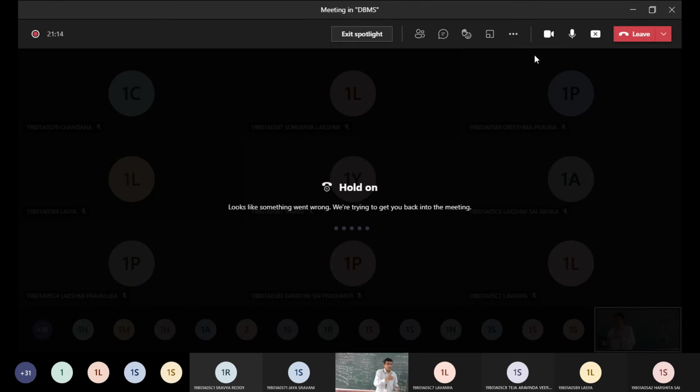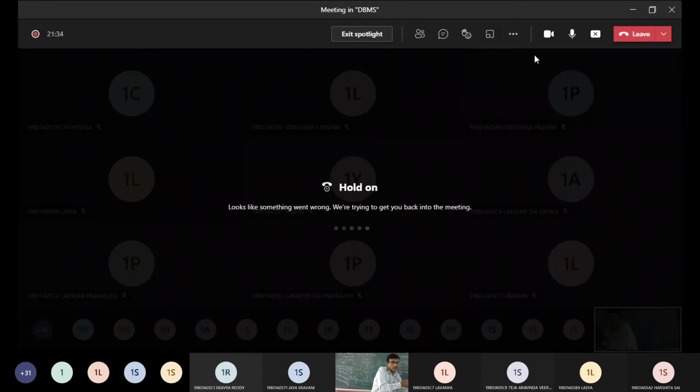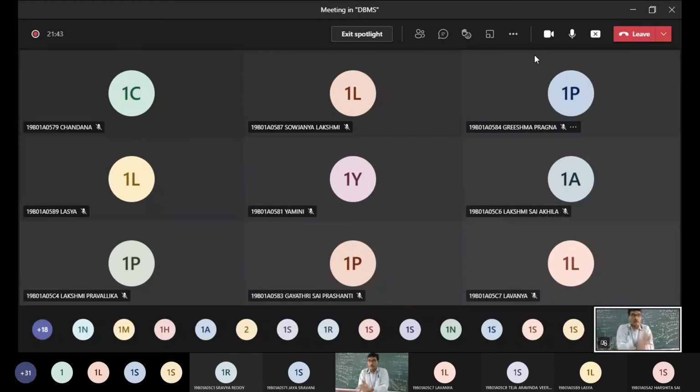But in a repository, there are some additional concepts. What are those additional concepts? One is metadata, or data about data, a data dictionary, and the schema of data. What is the schema or data dictionary going to interpret? It interprets the column name and the data type. For example, student name: what data type should I give, whether an integer, numeric, or character? Next, I want a field called date of birth. Can date of birth be a number? Can it be a character? Can it be a date data type? You are fixing those contents.